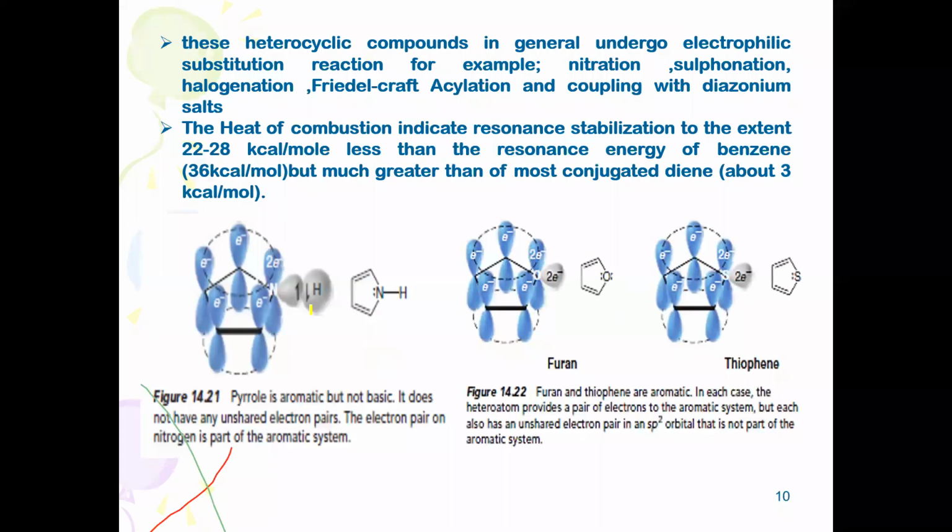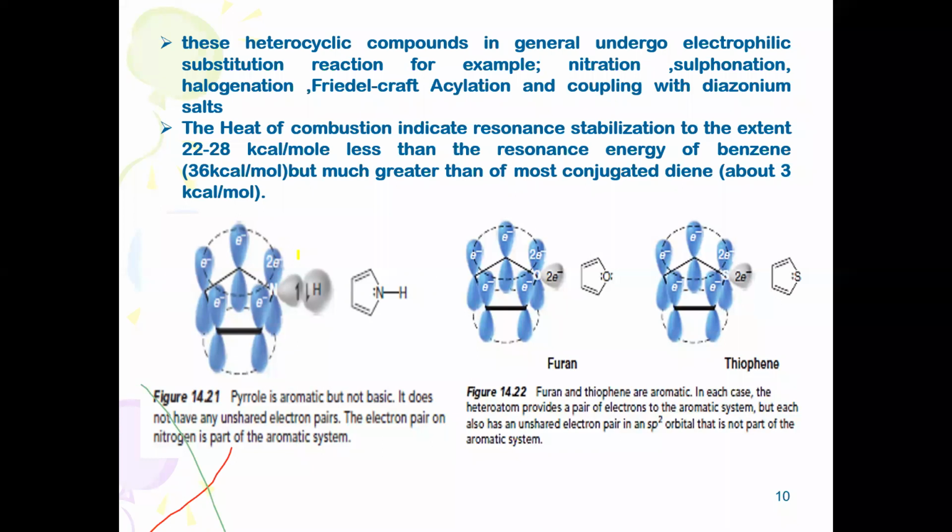Again, this is the aromatic character of the 5-membered heterocycles, where the orbital picture is shown. The heat of combustion indicates resonance stabilization to the extent of 22 to 28 kilocalories per mole. It means it ranges from about 80 to about 120 or 123 kilojoules per mole of energy. However, benzene is found to be about 36 kilocalories per mole, nearly about 150 kilojoules per mole of energy. So that's why benzene is highly aromatic as compared to the 5-membered heterocycles.